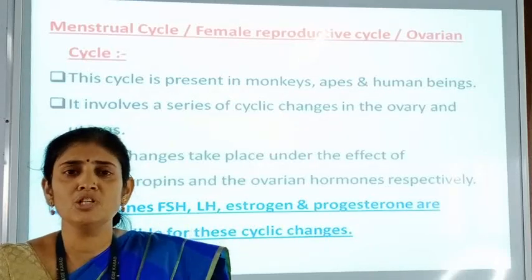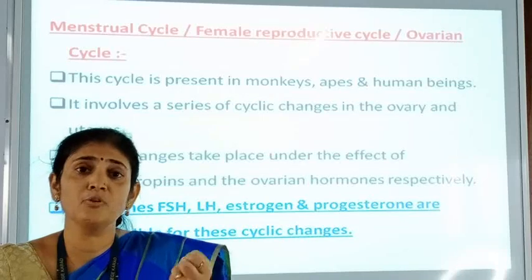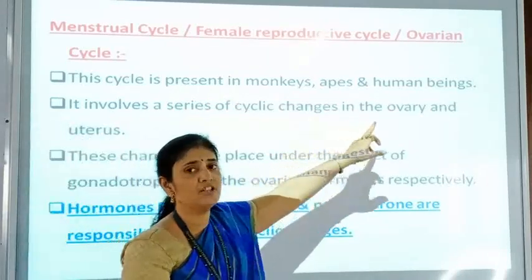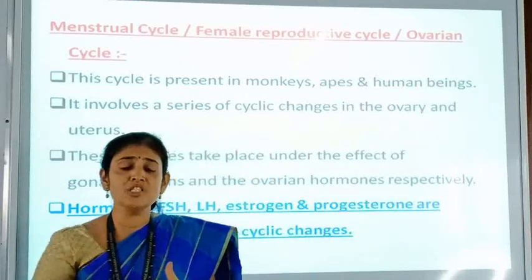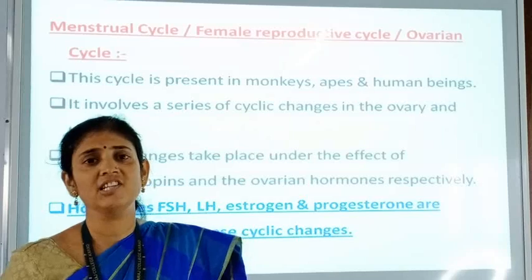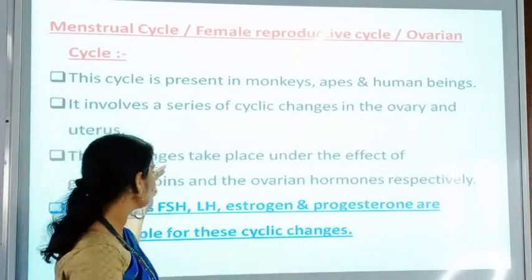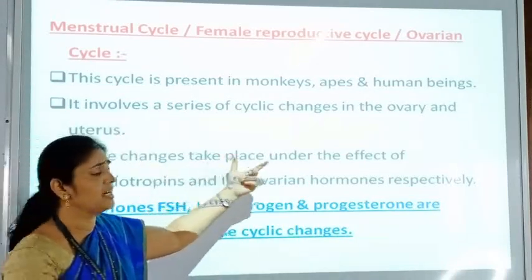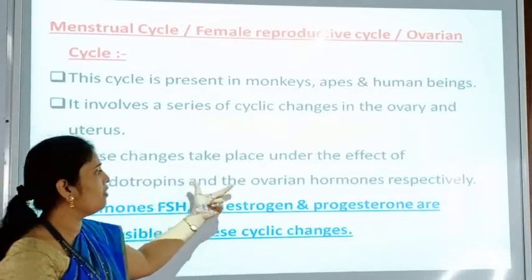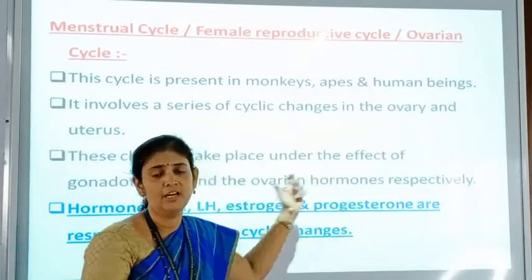The different hormones which are secreted by our pituitary gland are responsible for the developmental changes in the ovary, and the hormones which are secreted by the ovary are responsible for the developmental changes in the uterus. So these changes take place under the effect of gonadotropins and the ovarian hormones respectively.